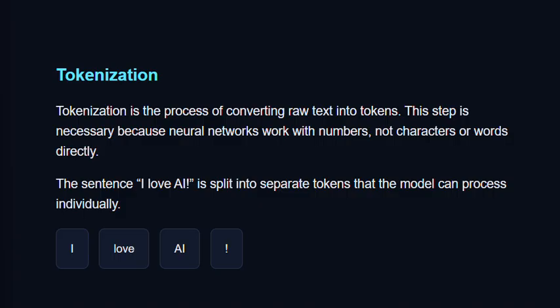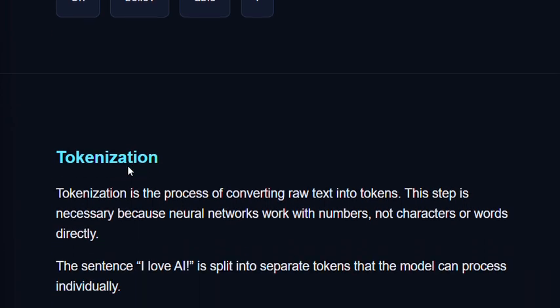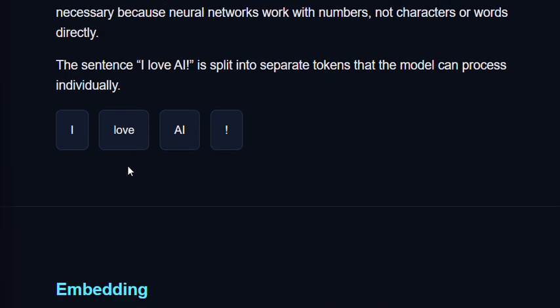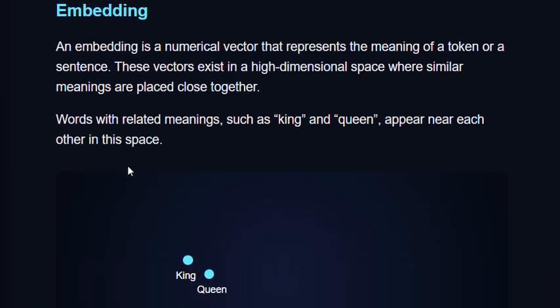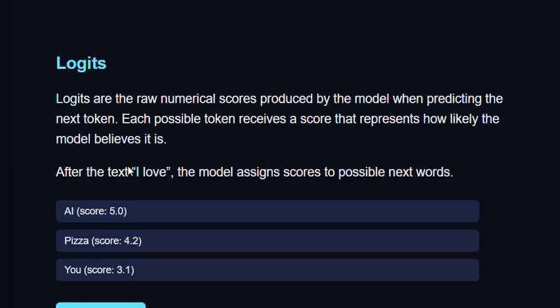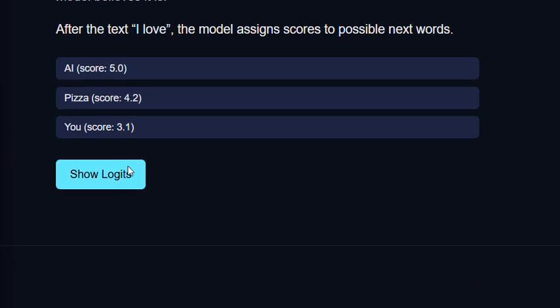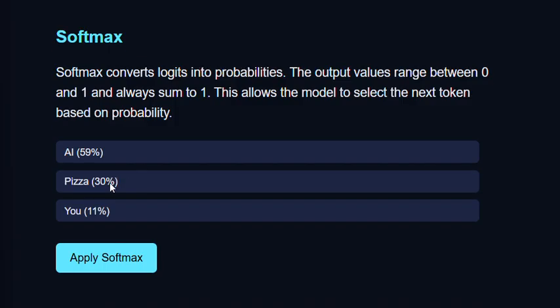So for now, I have explained token, which is a chunk of text, then tokenization, which is converting text to tokens, then embeddings, which are the vector representation of a token. Then I explained logits, which are the raw model output before the softmax. Then softmax, which converts these logits into probabilities.